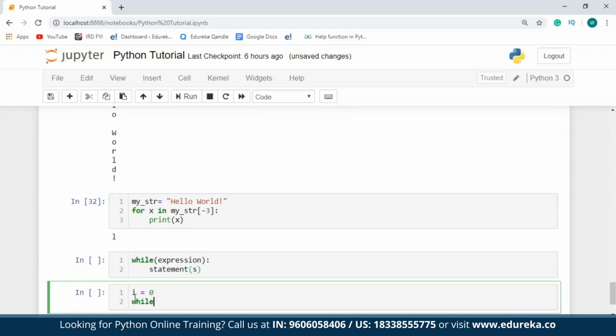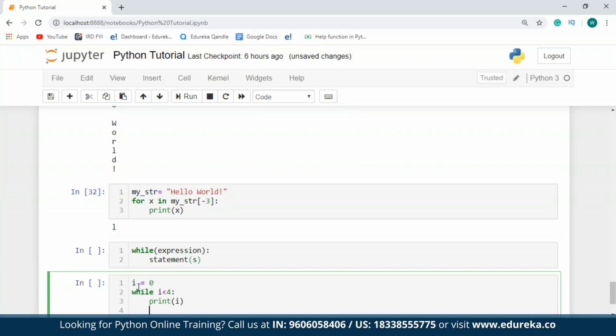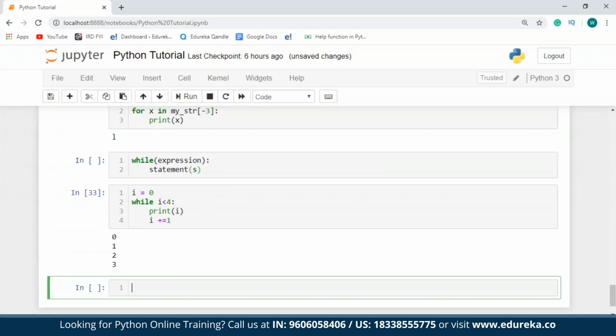So I'll just take in the while loop. I'll specify the condition as while the value of I is less than 4, I want to print the value of I. And the last bit of this is to increment the value of this iterator. In case I do not increment this, it will keep on printing the value of I infinite number of times. So I'll just say I plus equal to 1. So I'm incrementing the value of I by 1 each time. So now let me just execute this.